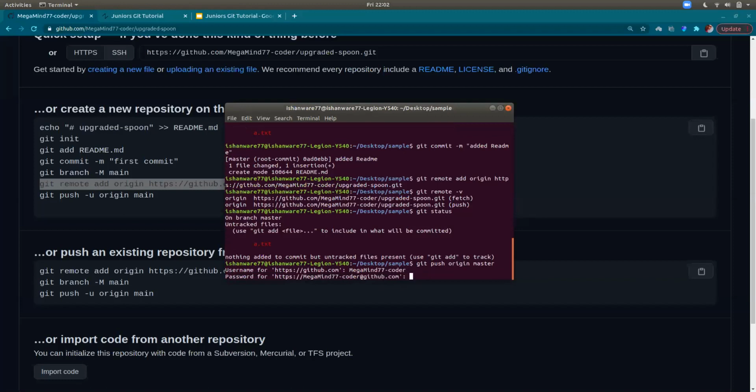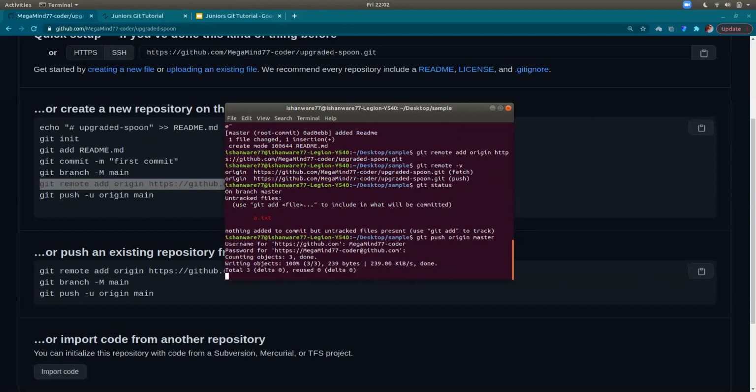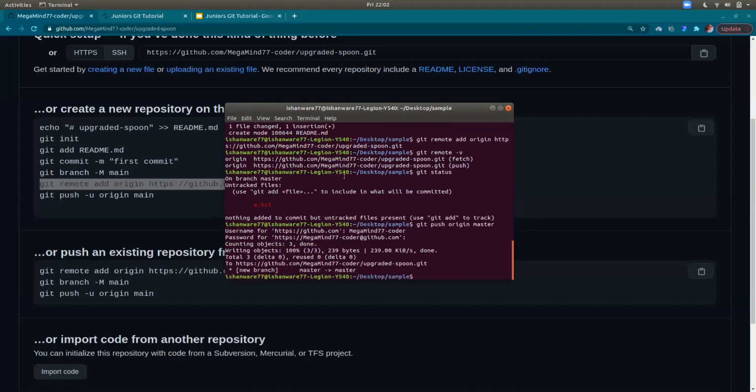Just to tell you what's happening right now: when you say git push, you're saying, whatever commits I have just made, add those commits onto my GitHub repository as well. Right now, all the commits were on my local computer, but with the git push command, I want those commits to also go to my GitHub. This is basically analogous to uploading.